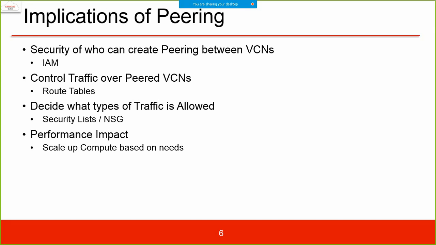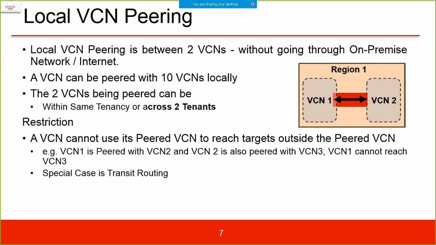So how can we decide who will be creating the peering? Can anybody create peering or not? Who will decide that? That is the policy decided in the IAM. So these are the implications part. Now let's get into the detail.